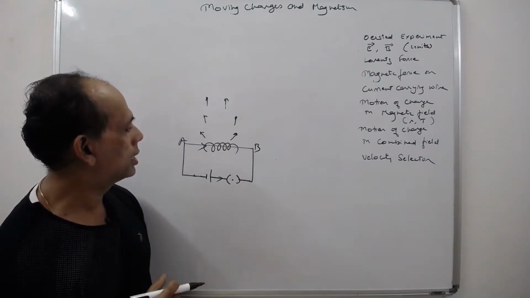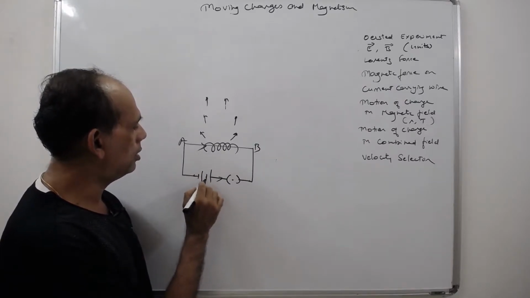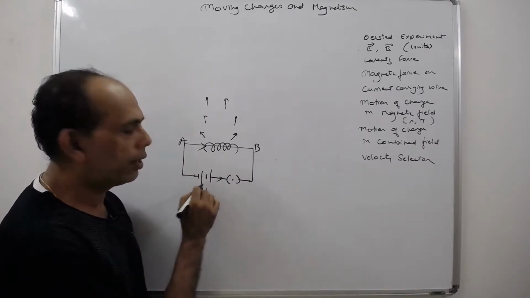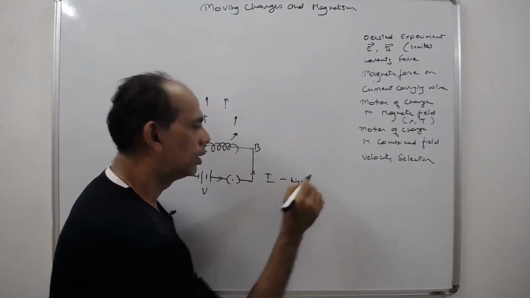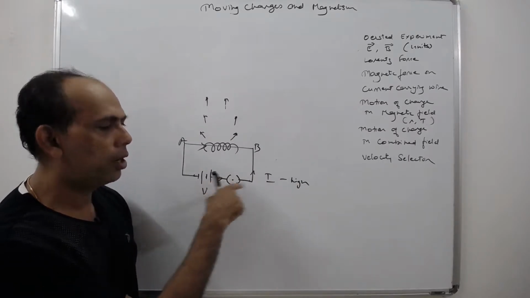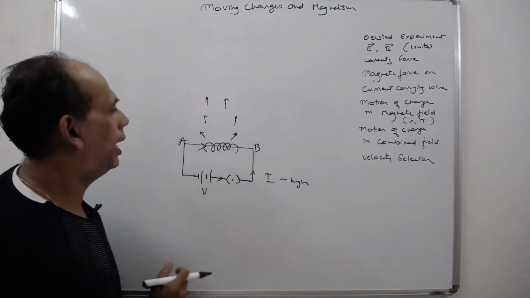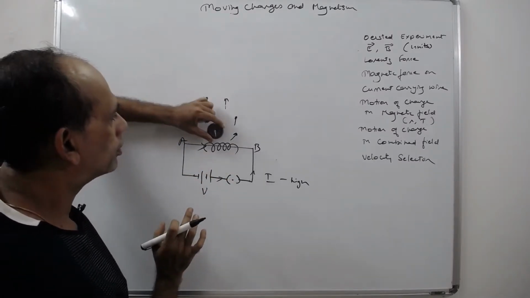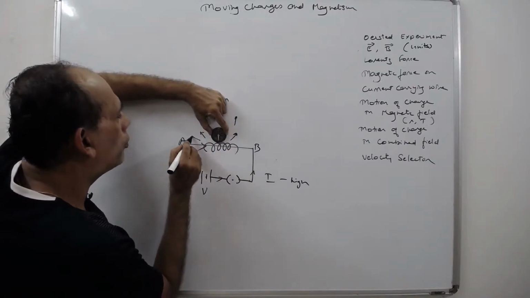There is another observation. If you increase the cells, make the potential very high, so that the current is higher, it was one cell in the earlier setting, the current is increased. Again, the same thing happens, but this time the deflection is more than before.